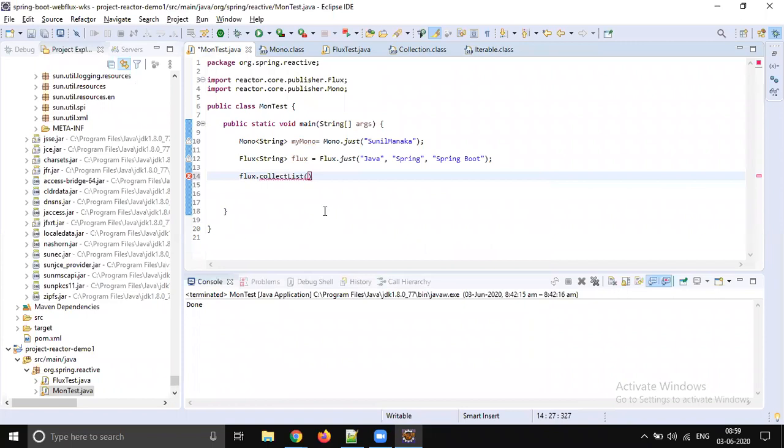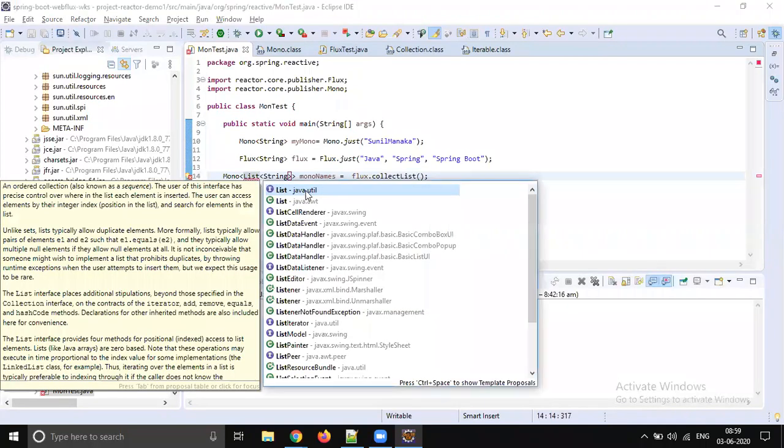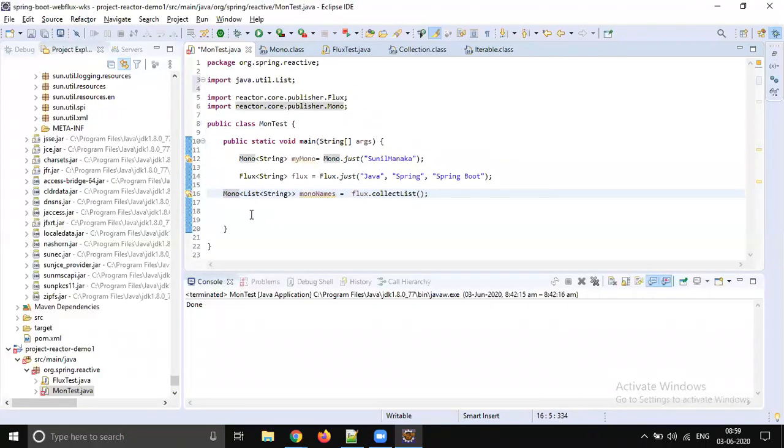Mono can hold only one element, and that one element is a collection. So it's going to be converted into a Mono of List of String. So Mono names equals Flux collectList. If you do it like this, you can convert Flux to Mono.